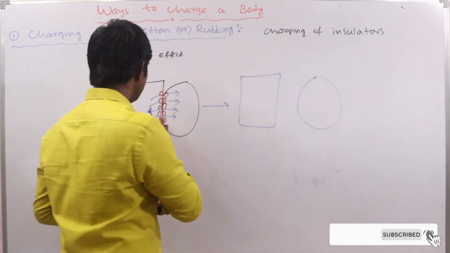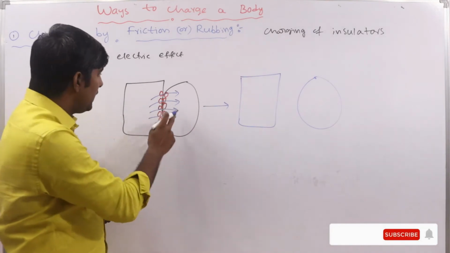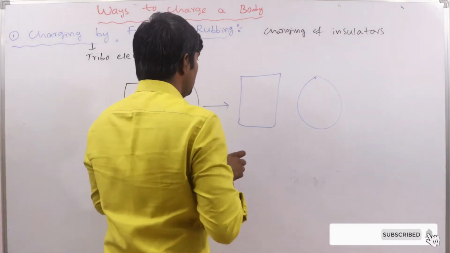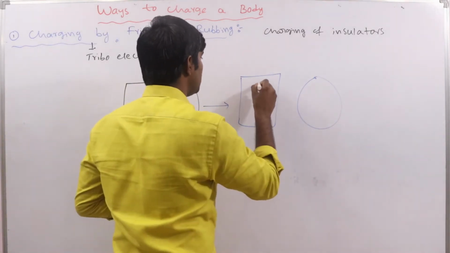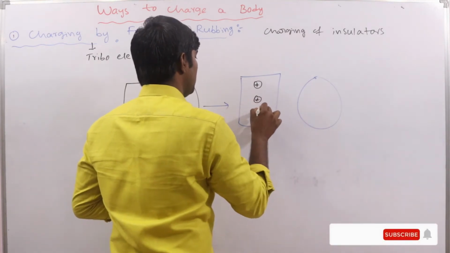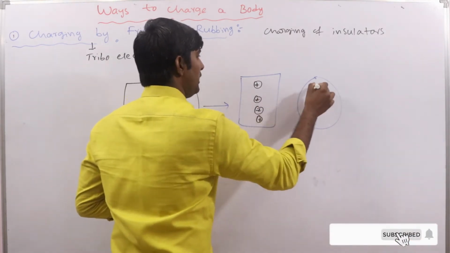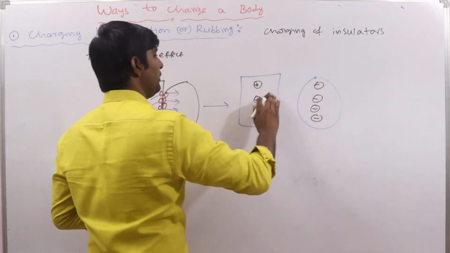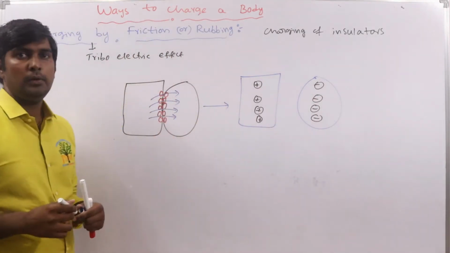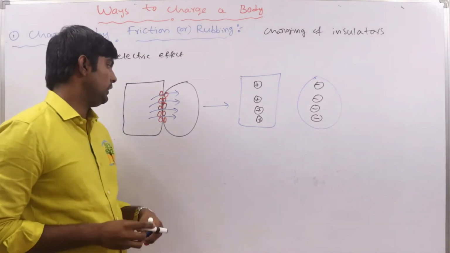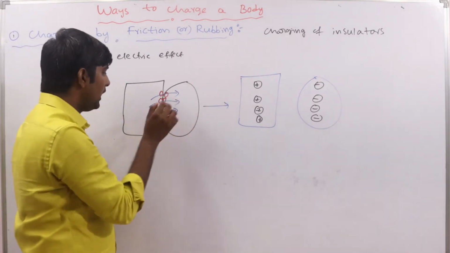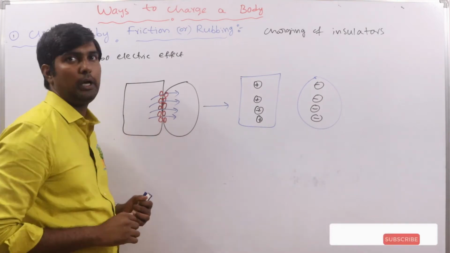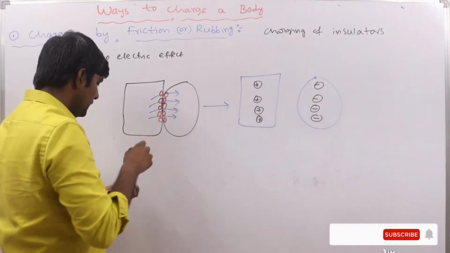Electrons are transferred from here to here, so this body will get the positive charge, and this body will get the negative charge. Why are electrons transferring?